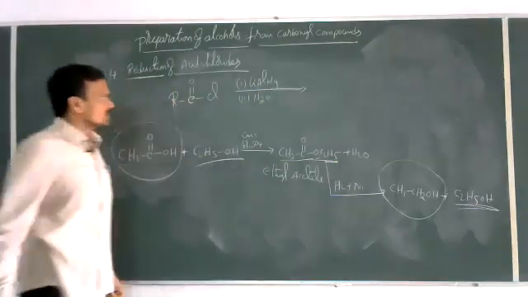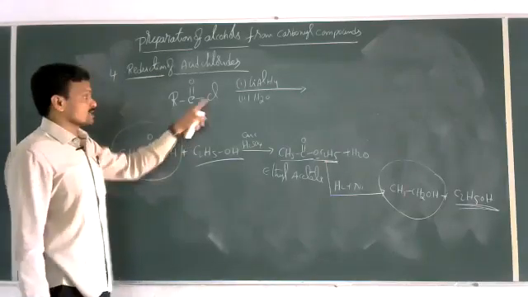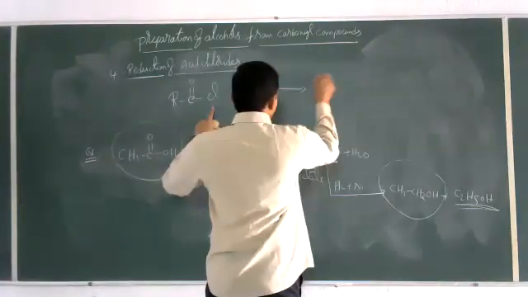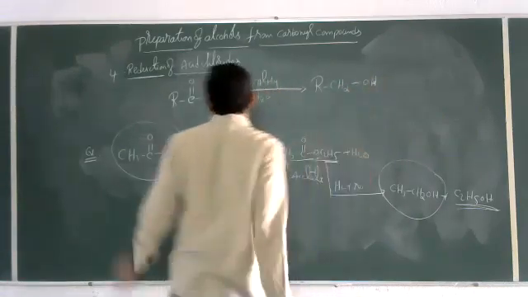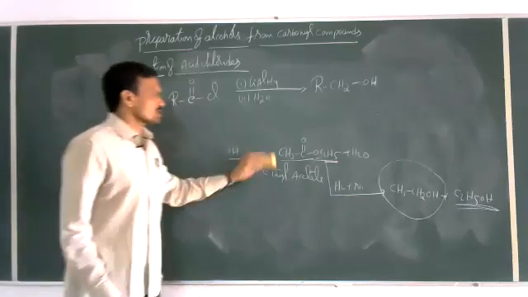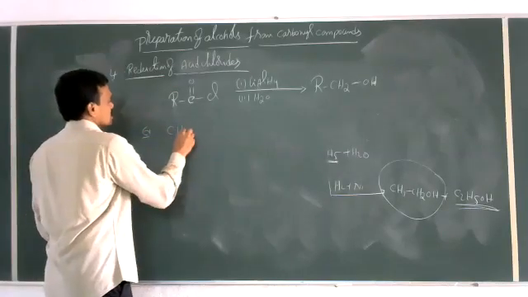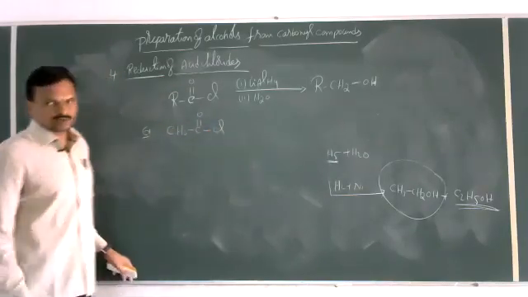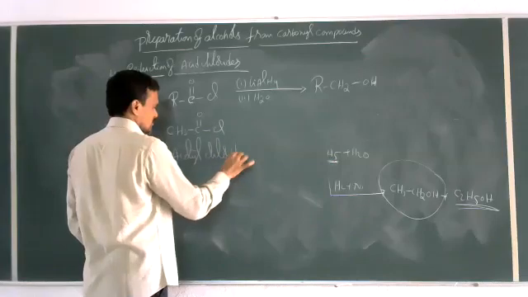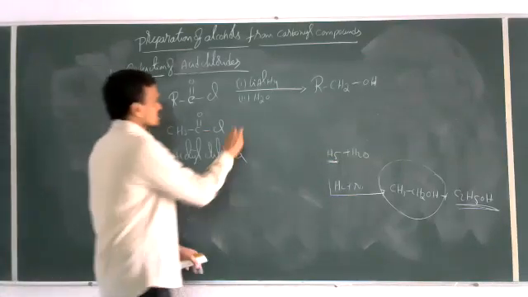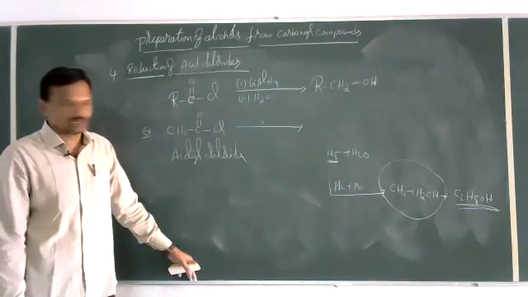or you can also use NaBH4. So reduction of acid chloride RCOCl gives RCH2OH. So this is the product that is formed there. So reduction of acid chlorides gives alcohols. If you want an example here, CH3COCl. This is called acetyl chloride. So this acetyl chloride on reduction in the presence of the same lithium aluminum hydride, LiAlH4,